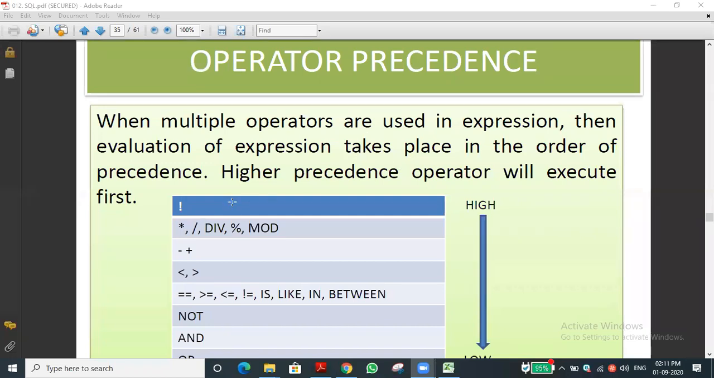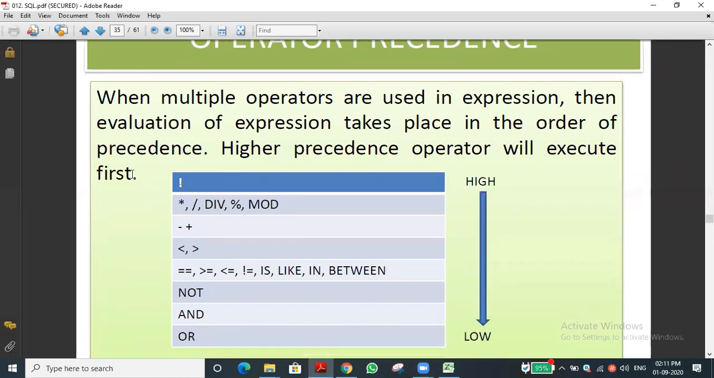Let me see. First one, you can see the NOT operator, the symbol. That is the highest precedence in SQL. Next you can see multiplication symbol, then division, then DIV. We can use either the slash or DIV. Modulus, by using the percentage symbol, or MOD. You can use any one term. Next one is minus, that is subtraction and addition. And next is less than, greater than.